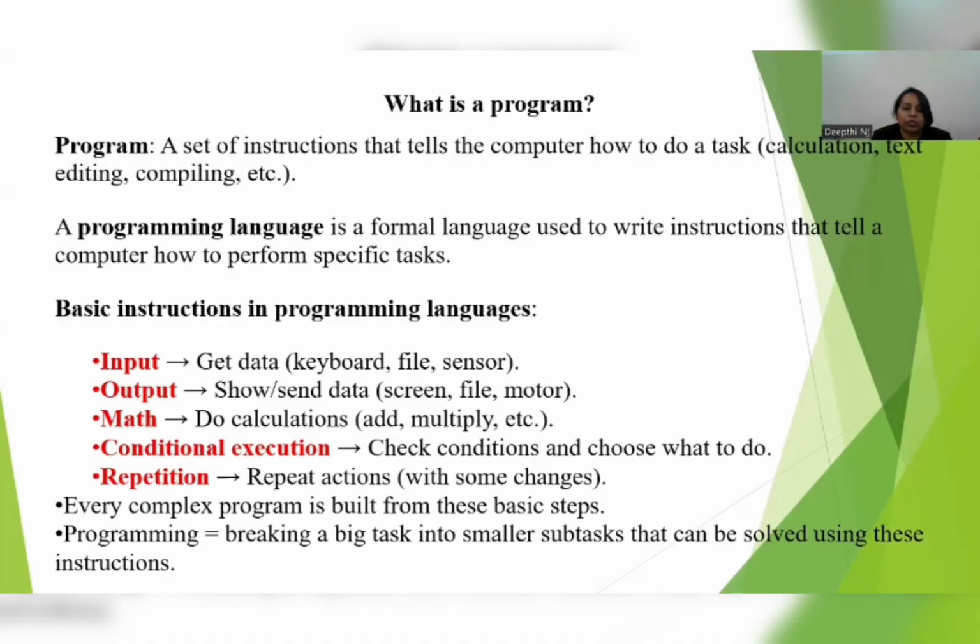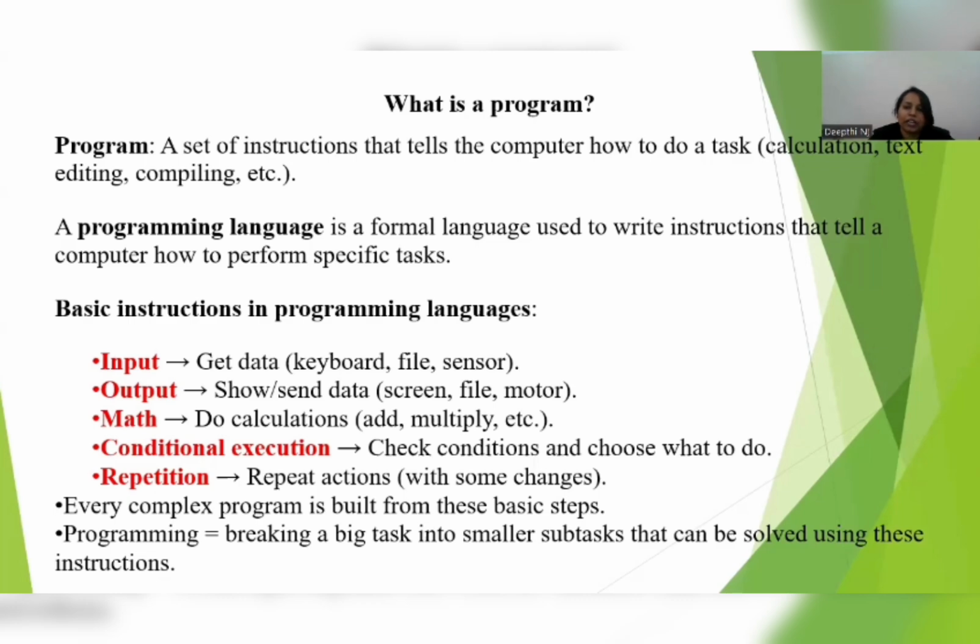You know how to prepare tea. What is the procedure? You want some ingredients: water, milk, and tea powder. First you keep the bowl and put in all the ingredients. Putting in or adding the ingredients, we call it input.